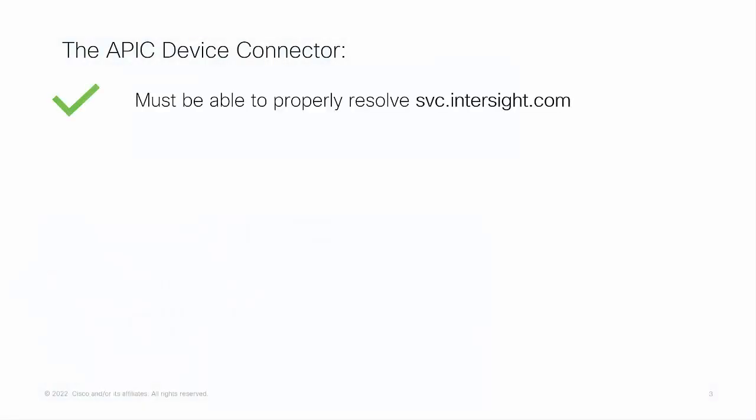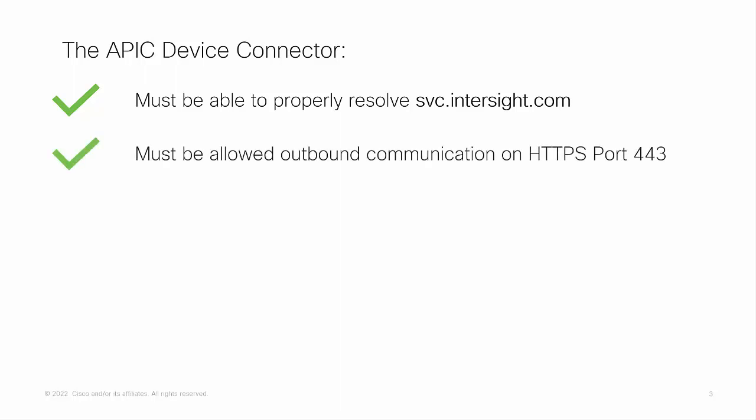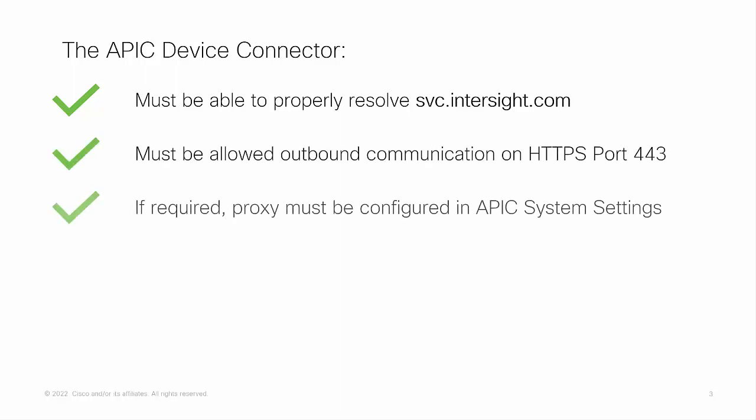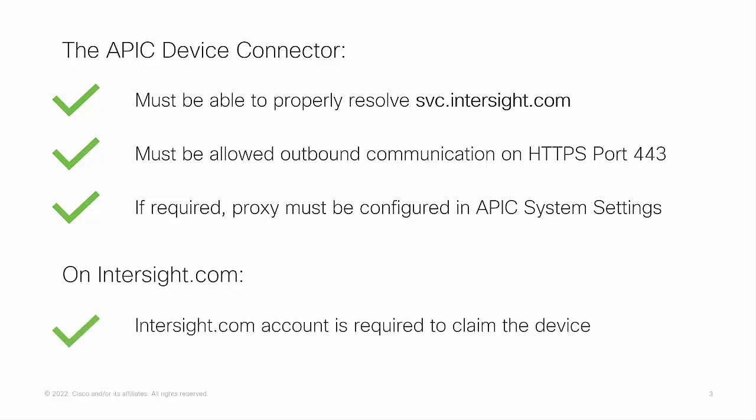Let us begin by reviewing the prerequisites. The APIC Device Connector must be able to properly resolve svc.intersight.com, and it must be allowed outbound communication on port 443. If a proxy is required to make this happen, it must be configured within the APIC system settings. On intersight.com, an account is required to eventually claim the device.